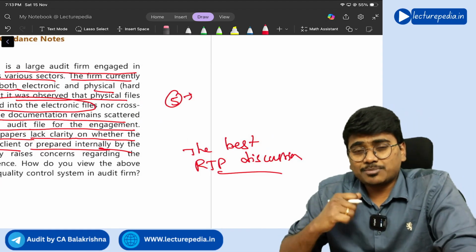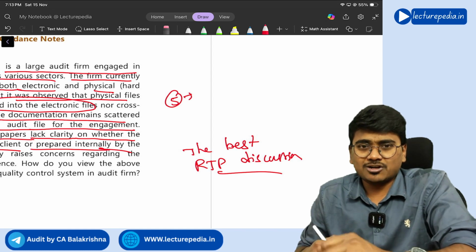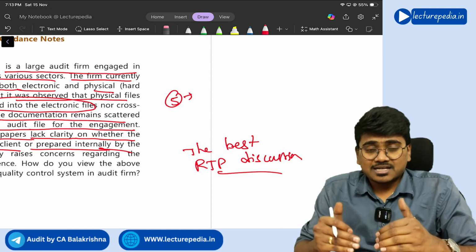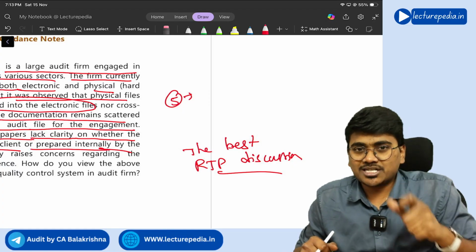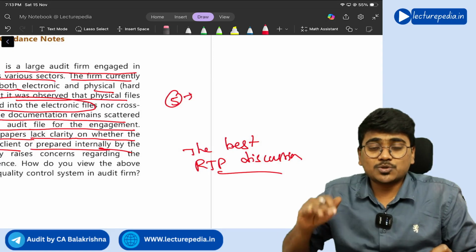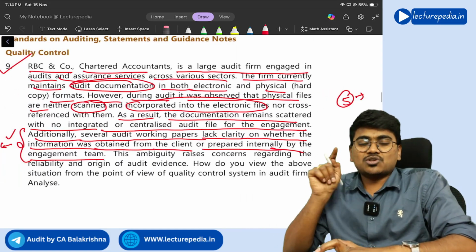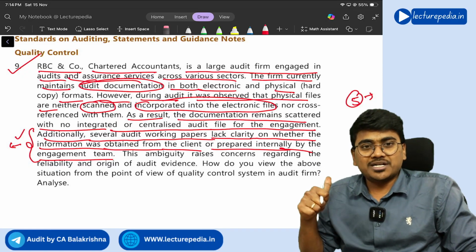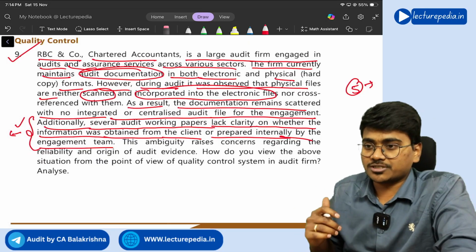In engagement performance, we have a lot of things again: engagement quality control review, documentation, all these things. From those, this is specifically dealing with the documentation aspect. In the documentation also, if you remember, a special case we have discussed with respect to scanned copies of documentation. That special case of scanned copies of documentation is being asked in this particular question.